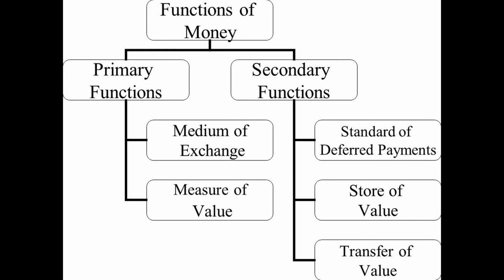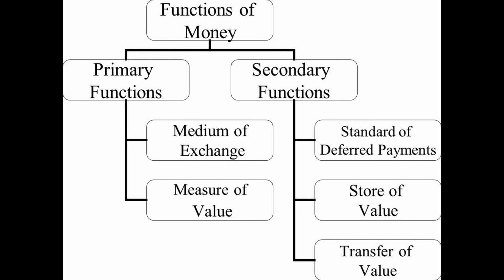For example, I just took a loan for my house and I need to pay it every year, right? Whenever the due date comes, it is very easy for me to pay through the bank, through paper money, or through a check or a credit and debit card. Money has made deferred payments very easy for the public, right?